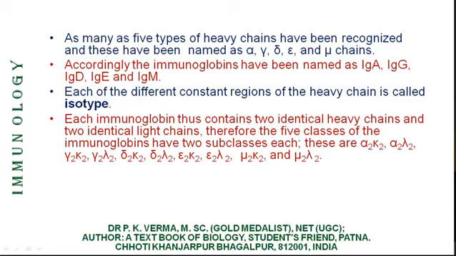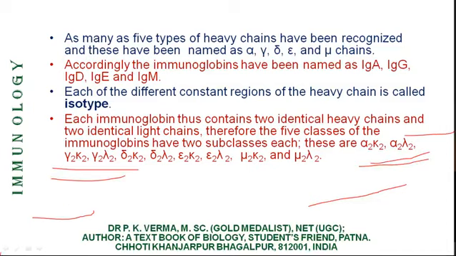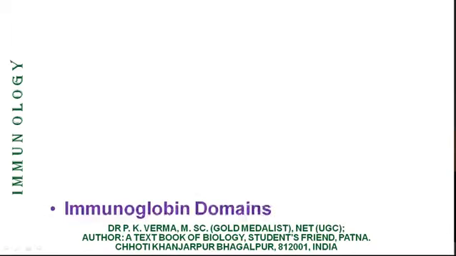So IgA has 2 types: alpha 2 kappa 2, alpha 2 lambda 2. Similarly, IgG has 2 types: gamma 2 kappa 2, and gamma 2 lambda 2. So 5 classes and 2 subclasses in each are formed in the immunoglobulin family.